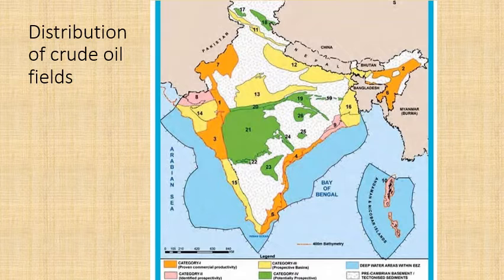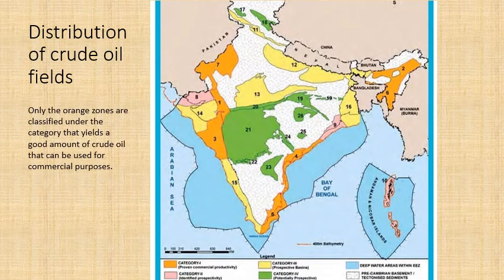So the regions which are shaded with orange, only the orange zones, you have number 7, number 1, number 3, number 5, number 4, number 6, number 2. All these are orange zones. If you look at the bottom, you can see orange zones are category 1, which are proven commercial productivity.